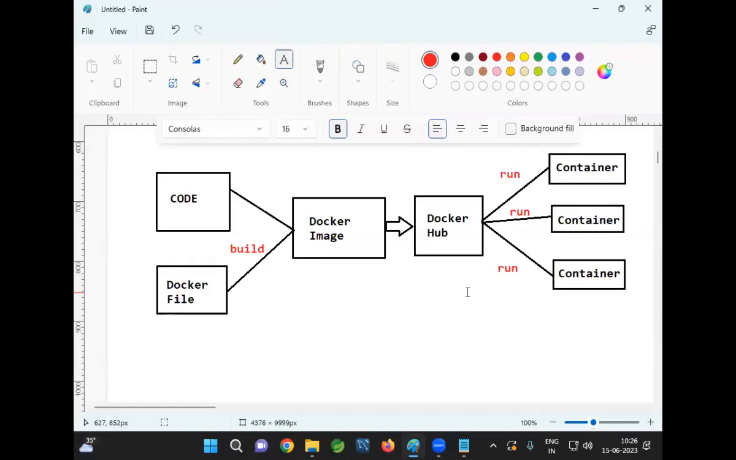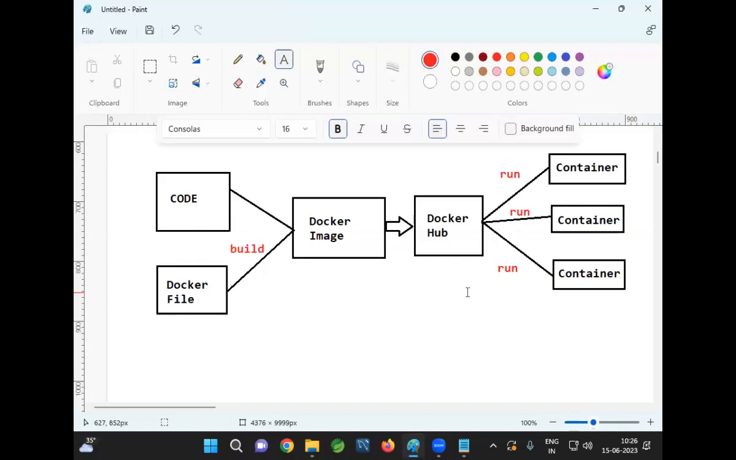Code will be available. As a developer, we are going to write the code. For that code execution, we know what softwares are required. We need an operating system. We need Java. We need a MySQL database. We need a Tomcat server, like that. Or we need Angular software. We need NPM and Node.js to build our Angular application. So what softwares are required to run the application, that we are going to specify by using the Docker file.